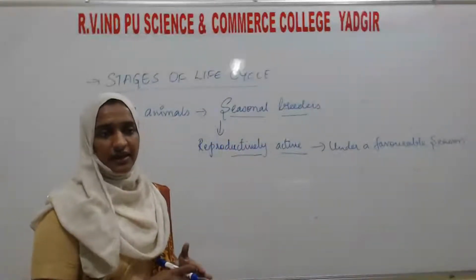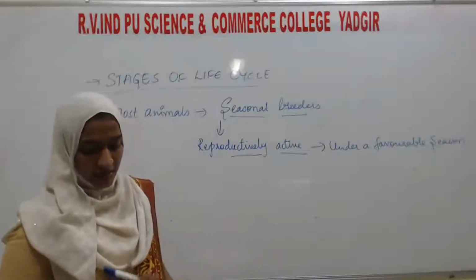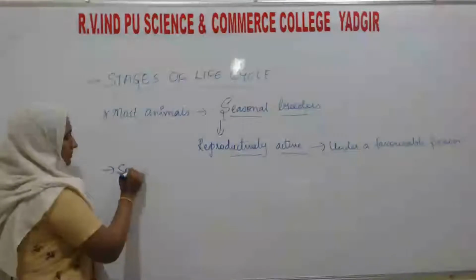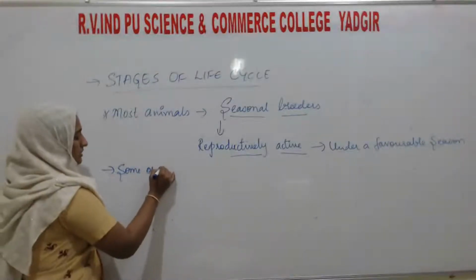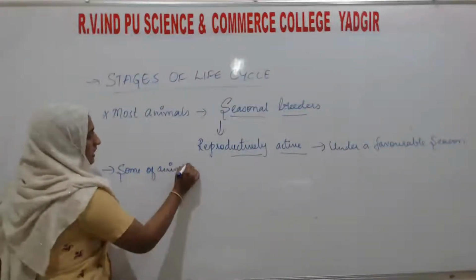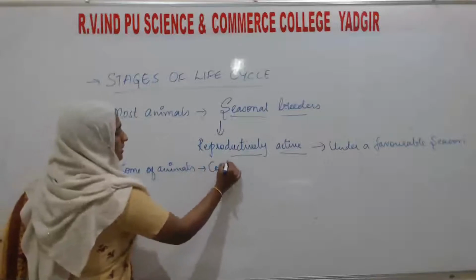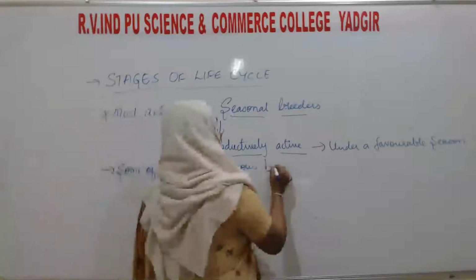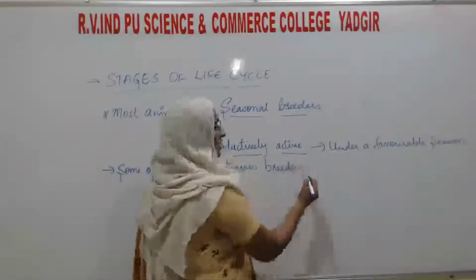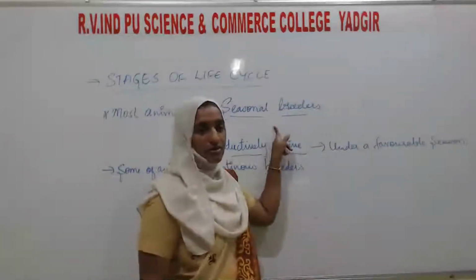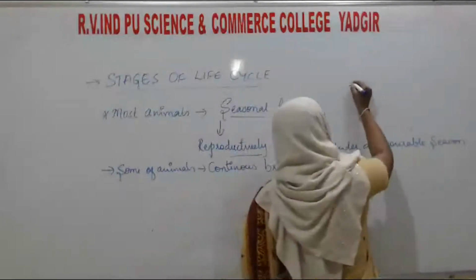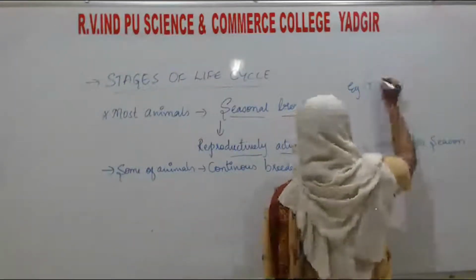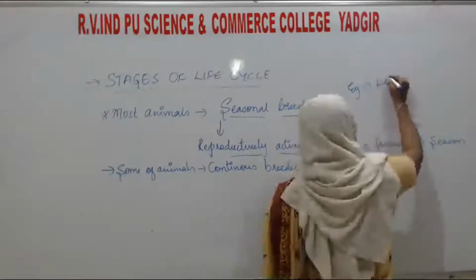Some are like that, and some animals are continuous breeders. See here, continuous breeders. One example I will tell you about the seasonal breeder: a hen or birds. Birds will lay eggs.